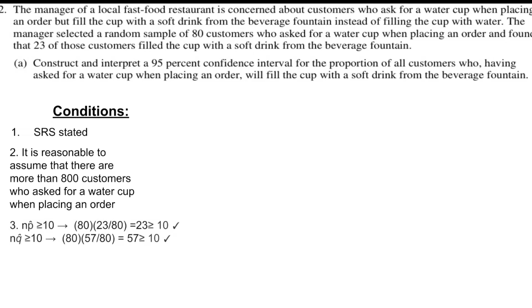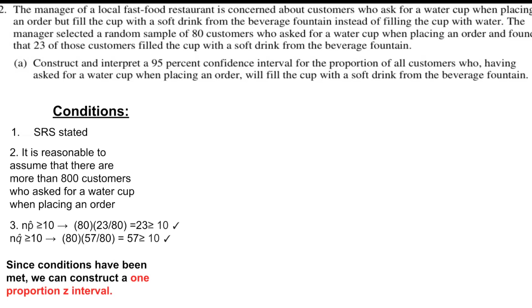Our third condition is n p hat is greater than or equal to 10, which is 80 times 23 over 80, which equals 23, which is greater than or equal to 10. We then check n q hat is greater than or equal to 10, and that equals 80 times 57 over 80, which equals 57, which is greater than or equal to 10. Now, since conditions have been met, we can construct a 1 proportion z interval.